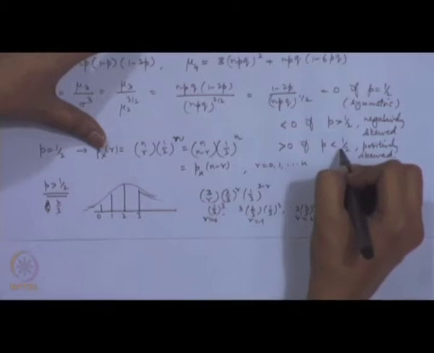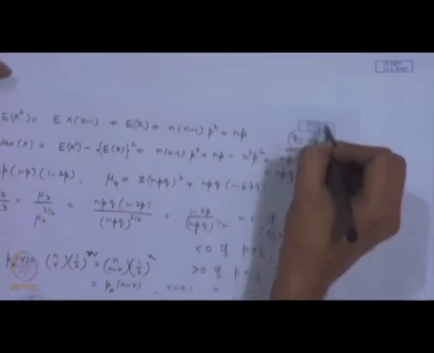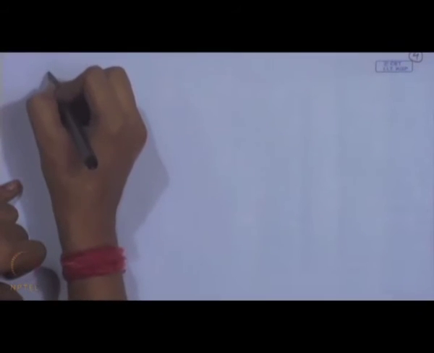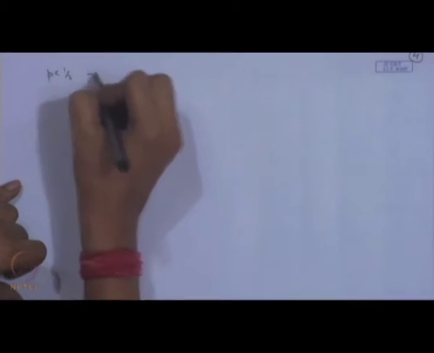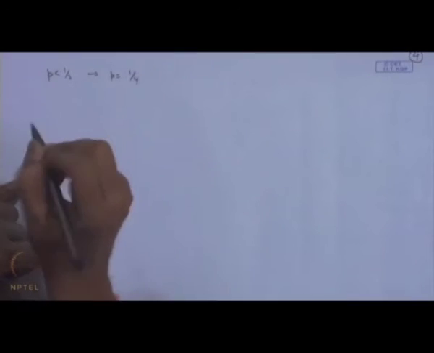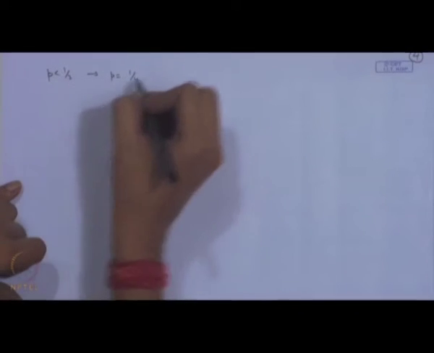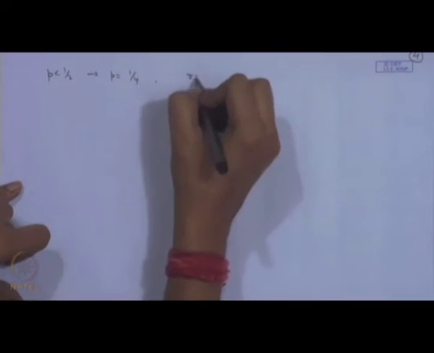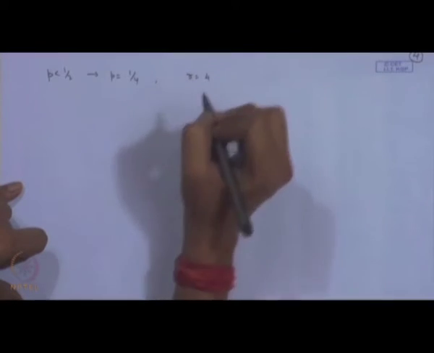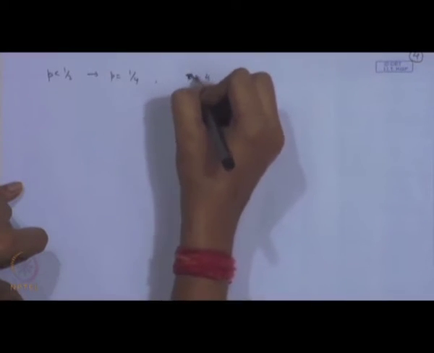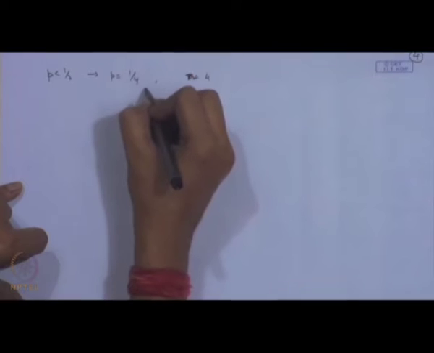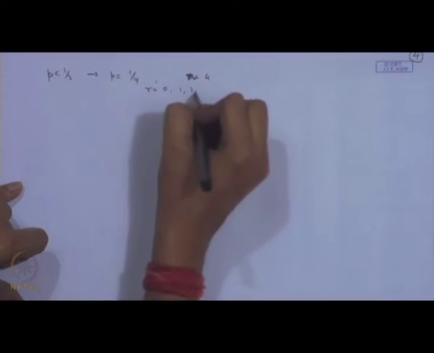Similarly, if I take p less than half, suppose I take p equal to say 1 by 4, and I take the case n equal to 4, then r can take values 0, 1, 2, 3, 4.